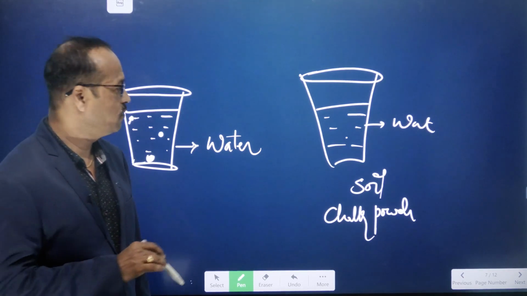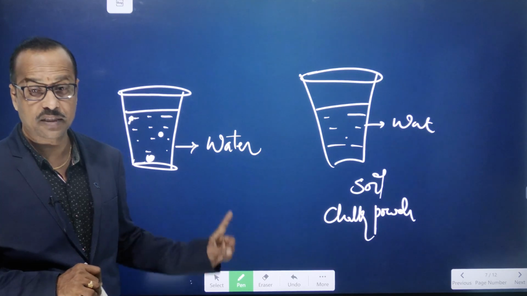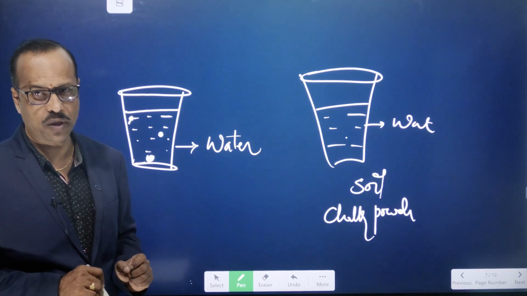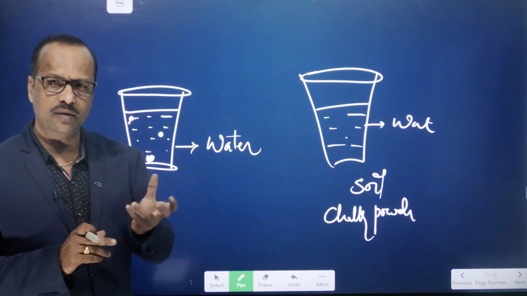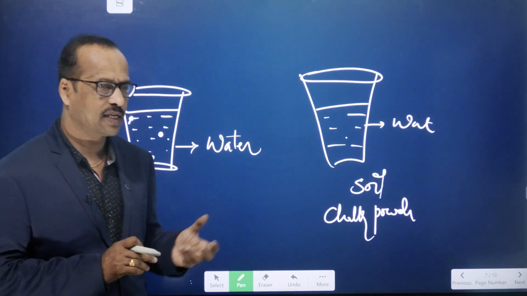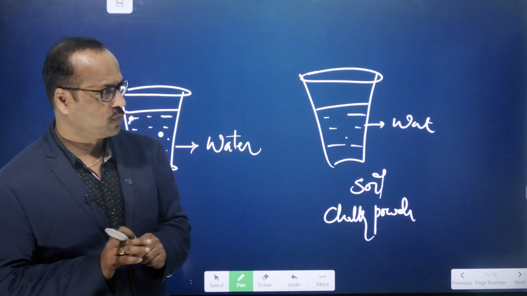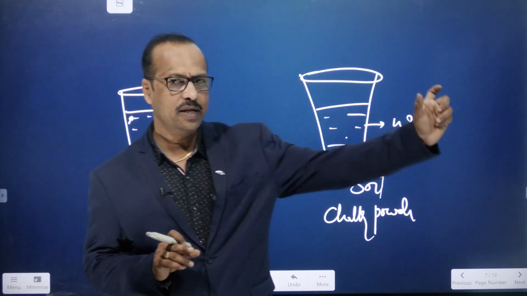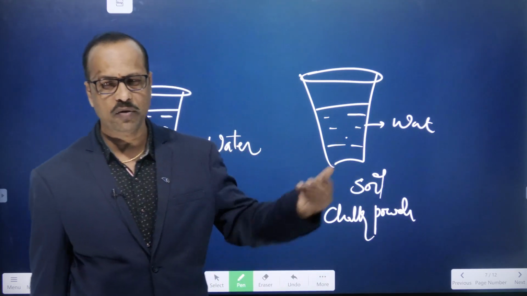Then what do you observe? When you stir it, it looks like it's mixing with the water. Now the water turns white in color. Actually water is colorless, but it turns white when you mix it, right? Now take this water and keep it aside for some time, maybe 10 minutes, half an hour, 1 hour, whatever it may be.